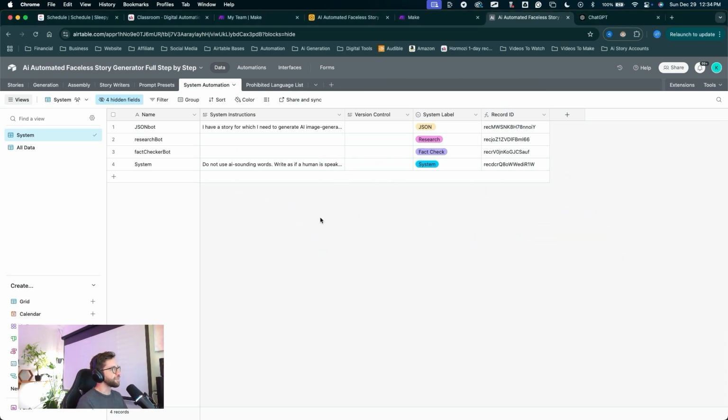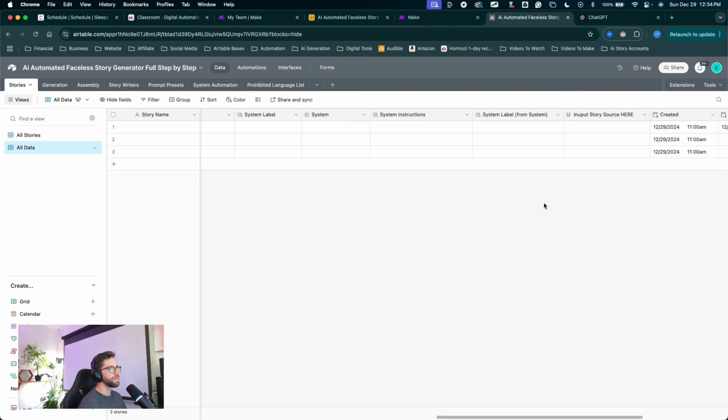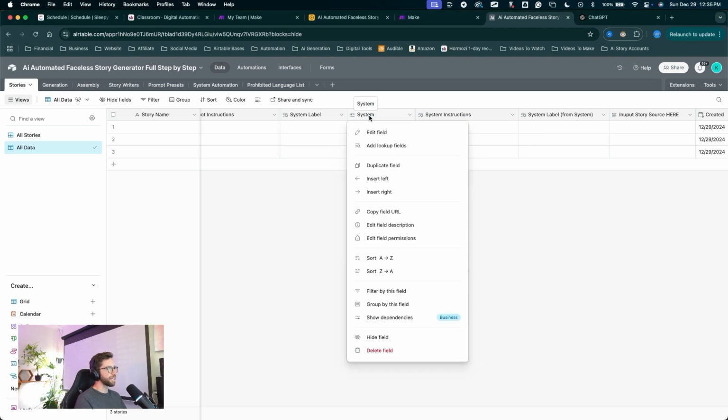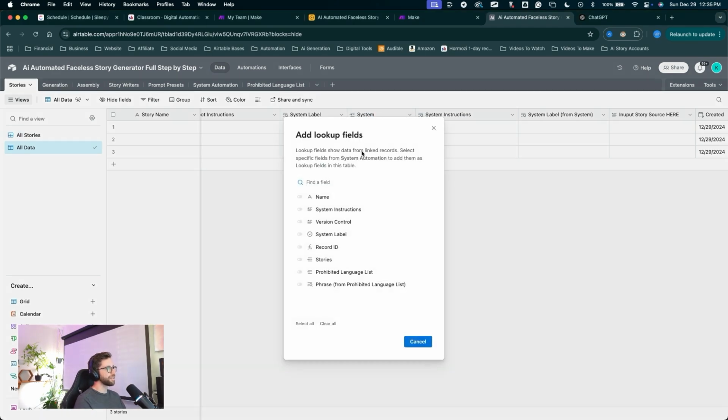in this view. Now that we have that list connected up, let's come back into the stories table and we can add that lookup table in the system instructions. All right, so here we have our system. We're inputting our system instructions. We have the label. We're going to add one more lookup field to the system here. I'll right click on that, click add lookup fields, and we can add the phrase from the prohibited language list. Check that. Click add one field.